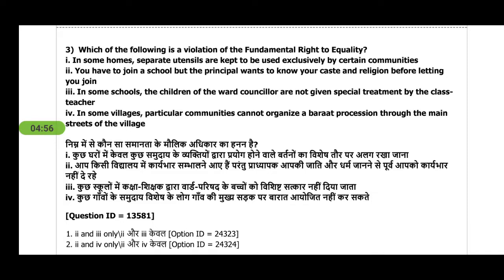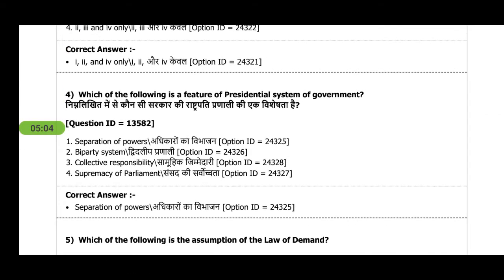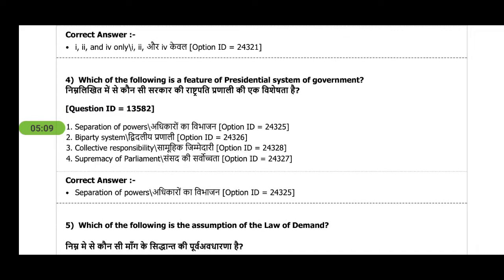That is not the meaning of right to equality, while all the other 3 are implying the right to equality concern. Next question is, which of the following is a feature of presidential system of government? So it's a very easy question, general knowledge question. Separation of powers between executive and legislative members of the government, which is not the case in India. A presidential system is in America.